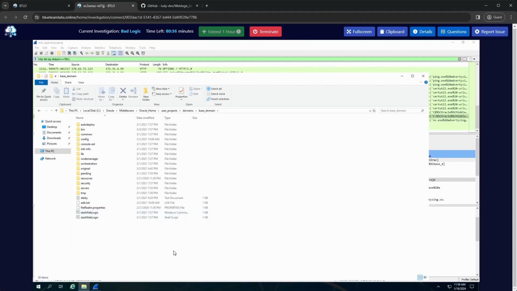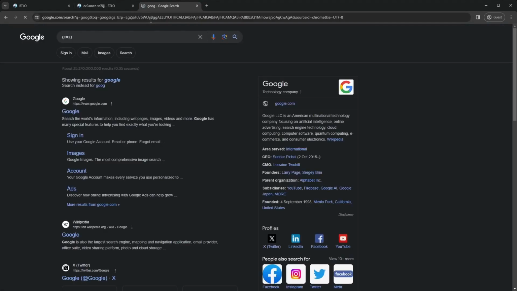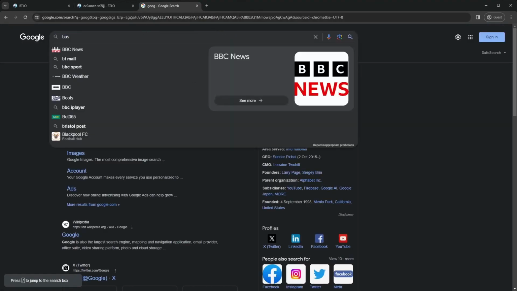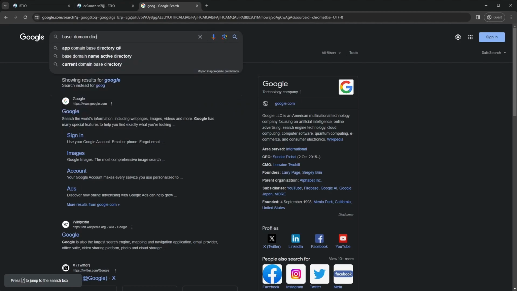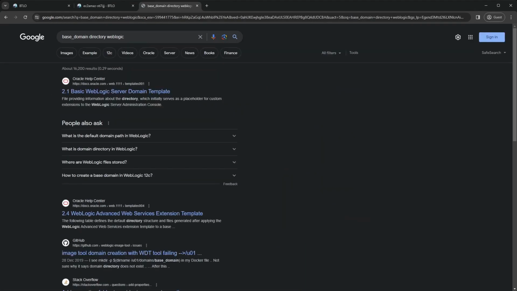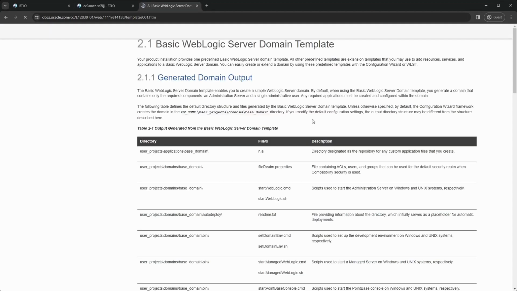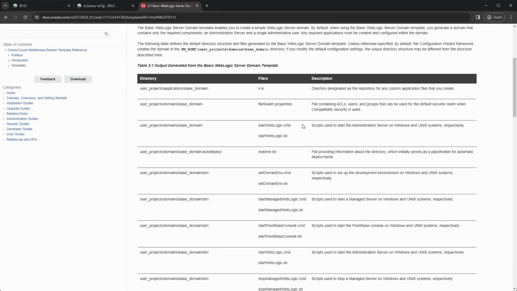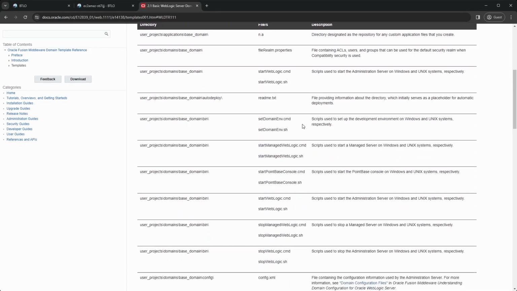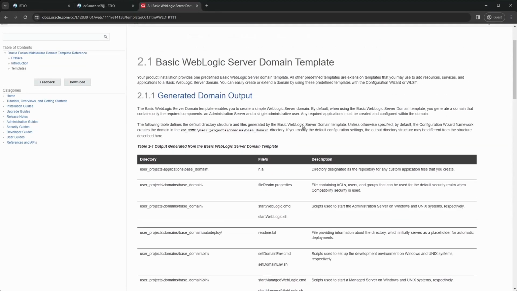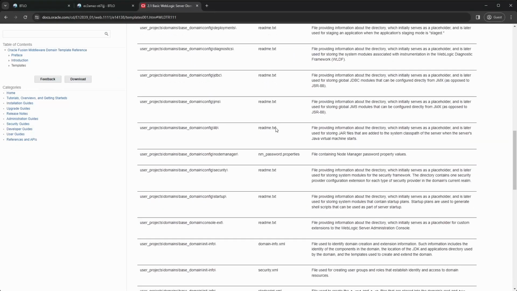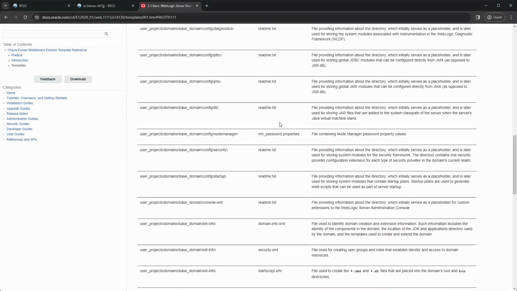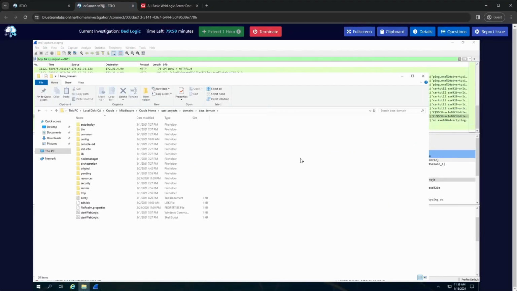I don't know if this was intentional or not, or maybe it's a red herring. But I'm not sure what this folder is all about, so let's have a Google. Maybe that'll give us some leads. Okie dokie, so base domain, binary folder, base domain, auto deploy. So it looks like this is kind of the brains, where there are some config files and the start-stop operations for the application server. Yeah, I'm not really sure what that means. We'll have to look through in a moment.